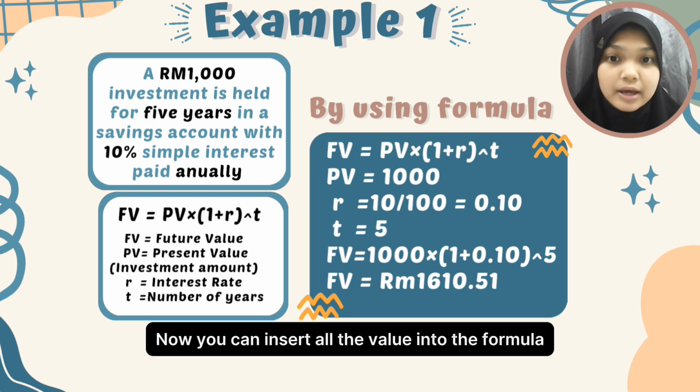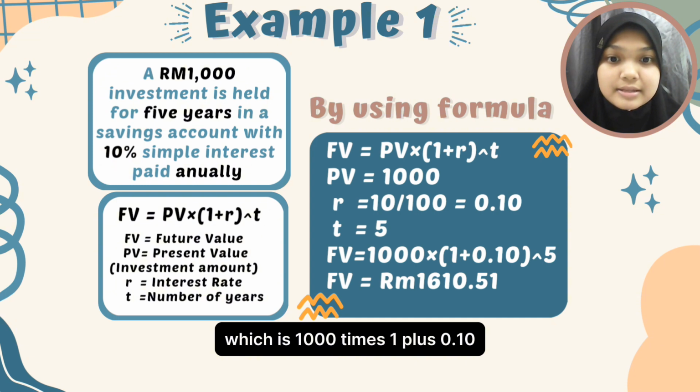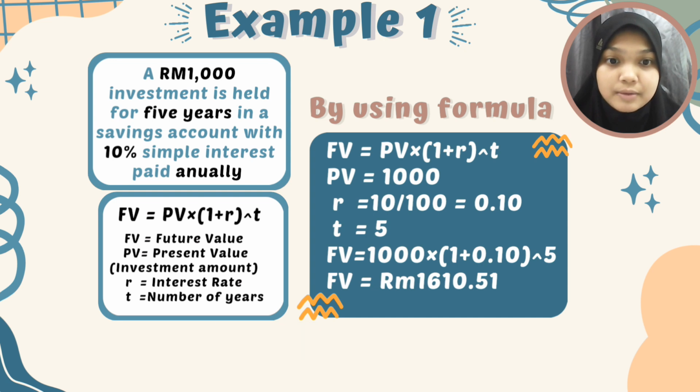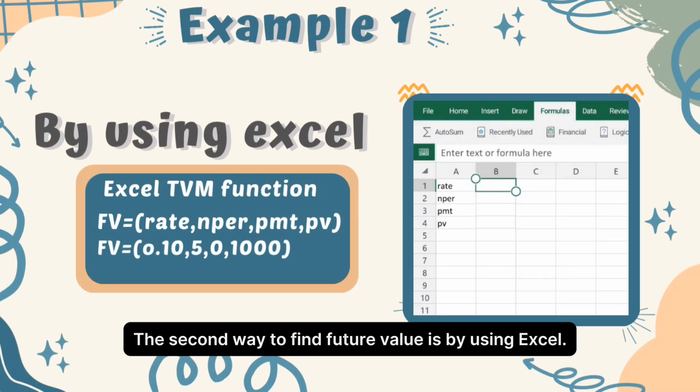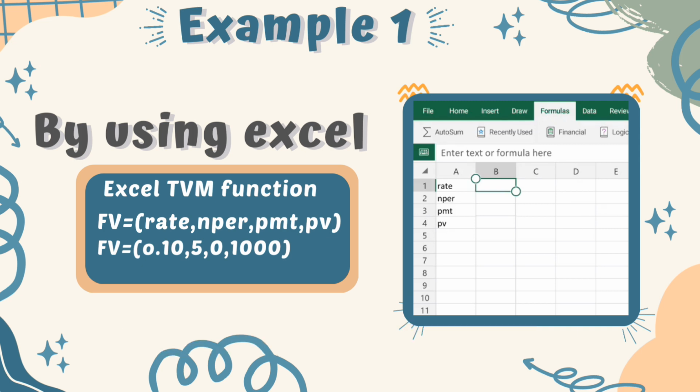Now, you can insert all the values into the formula and get the answer, which is 1000 times (1 plus 0.10) to the power of 5. And the answer is future value RM1610.51.